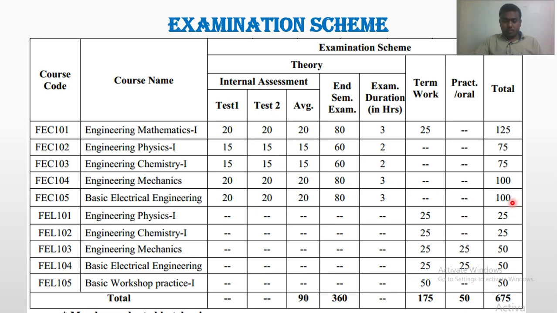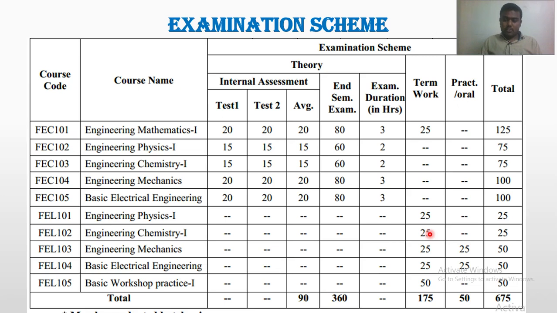So 100 marks. Similarly for the lab FEL 103 engineering mechanics, 25 marks for the term work. So in this term work you have to perform experiments. There will be a total of 6 or 7 experiments. That comes under journal grade, means you will get one journal. In that journal you have to perform the experiment, you have to write the readings, or we can say the observations after performing the experiment, do the calculations and the diagrams. All these parts come under the journal. That is for 10 marks.